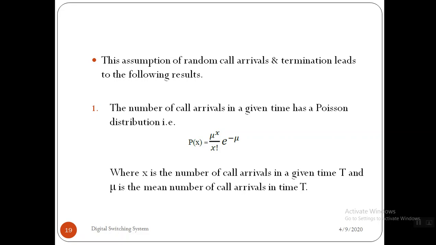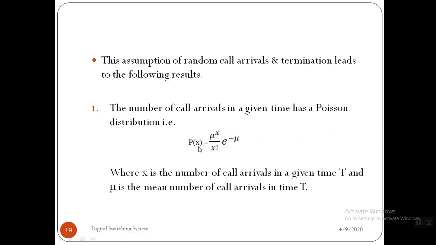The probability of call arrivals to a system is denoted by P of x, which is given by mu raised to x by x factorial, e raised to minus mu, right? So P of x is nothing but mu raised to x by x factorial e raised to minus mu. It's a Poisson distribution with respect to the probability of call arrivals to a system.